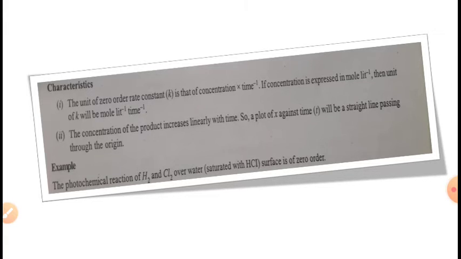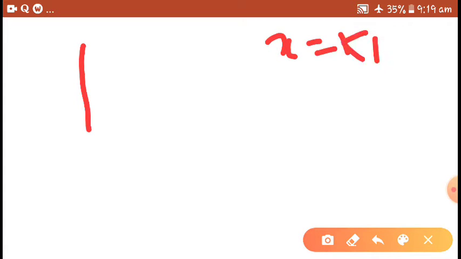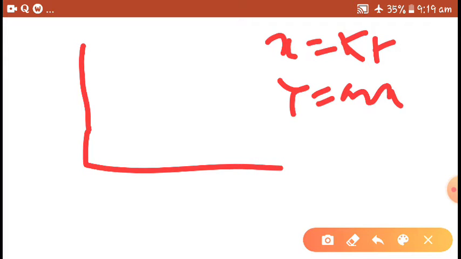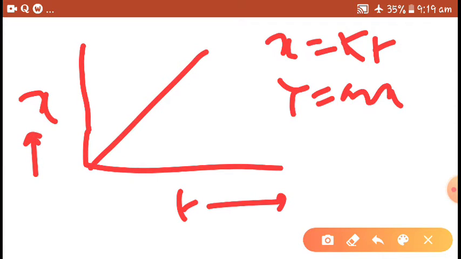Here, if I draw x, what is the equation? x is equal to kt. It is like a straight line, y is equal to mx. If I draw a graph between x versus t, you get a straight line passing through the origin.